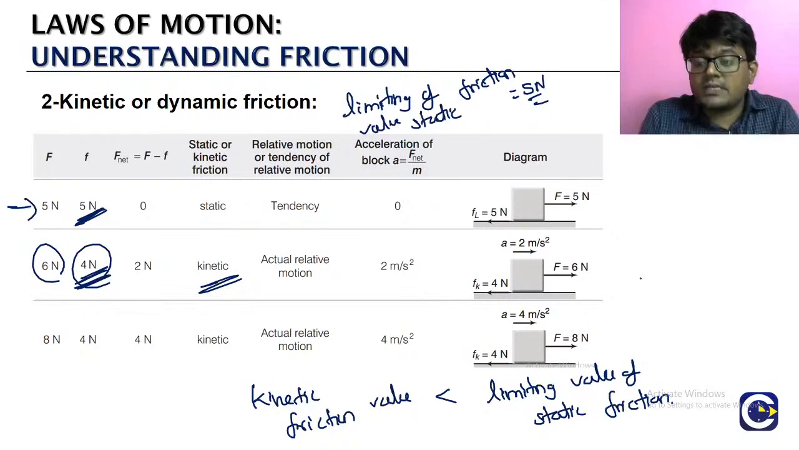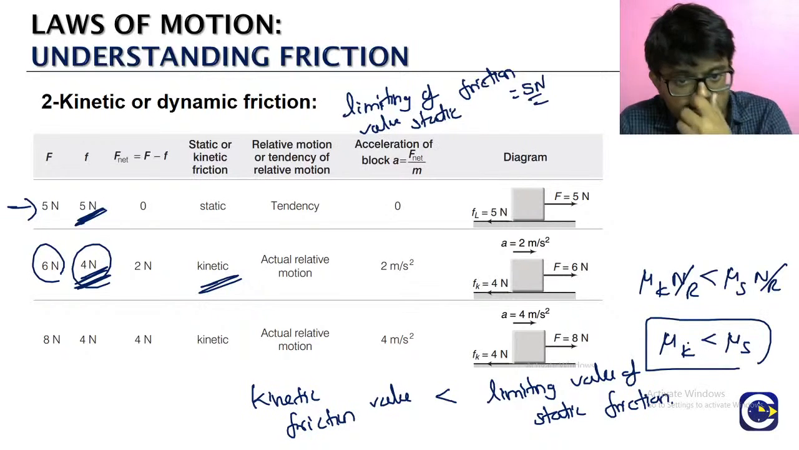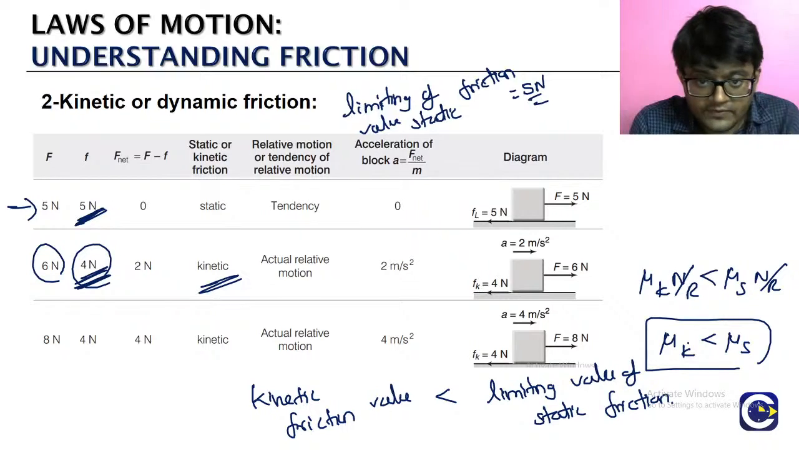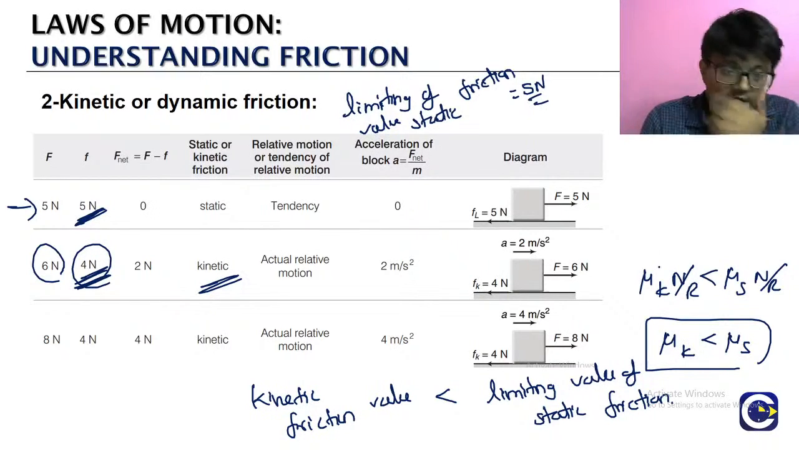From this we get another result. Kinetic friction is mu k into normal reaction. The limiting value of static friction is mu s into normal reaction. Cancel the normal reaction, and the value of mu k will always be less than mu s. The coefficient of kinetic friction will always be less than the coefficient of static friction.